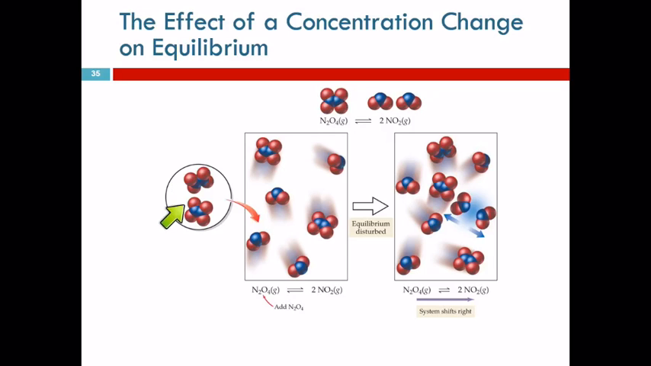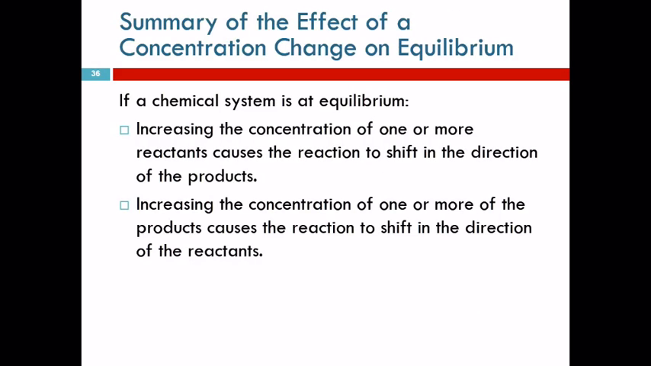So here again is that picture. If we add the big molecules here, then the splitting of those into the product, the NO2, is going to be greater. That rate is going to be greater. And so the system shifts to the right. When you add something, the reaction shifts to the opposite side. So, summary of this: increasing the concentration of a reactant causes the reaction to shift towards the products. Adding concentration of products causes it to shift in the direction of the reactants.